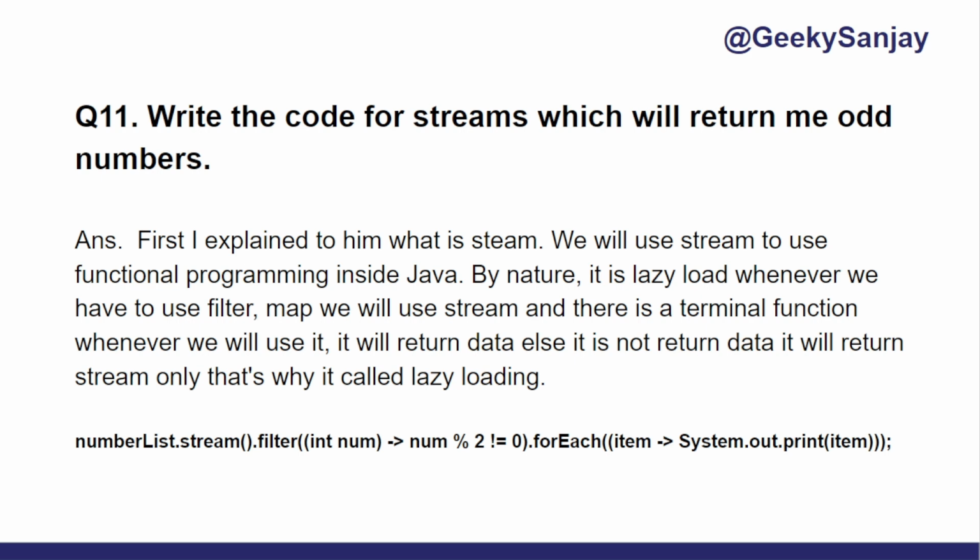Then I wrote the code like numberList.stream().filter, and here also in the filter I am using a lambda function. As you can see, num % 2 != 0 will return me the odd numbers. And I applied the terminal function forEach. Inside it I gave one more lambda function where I iterate over the item and call System.out.print, and it will print the item.